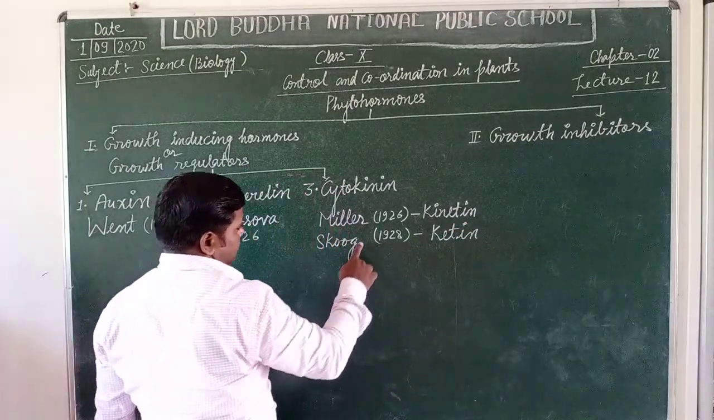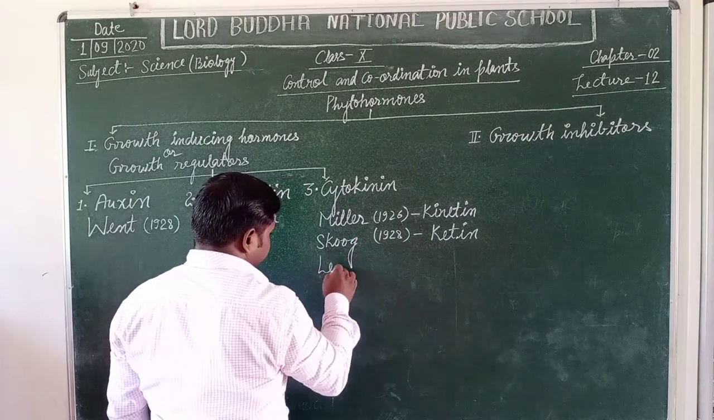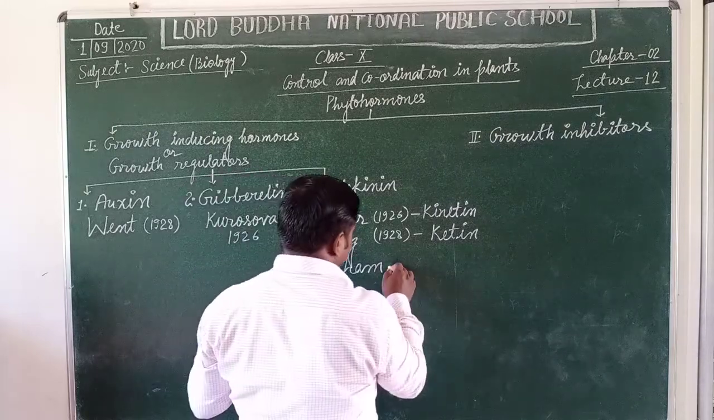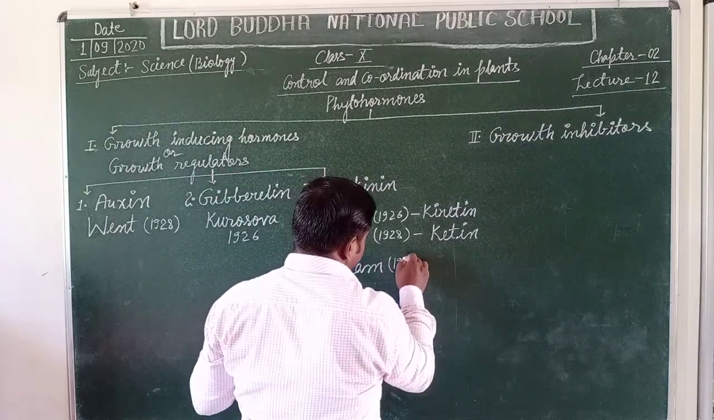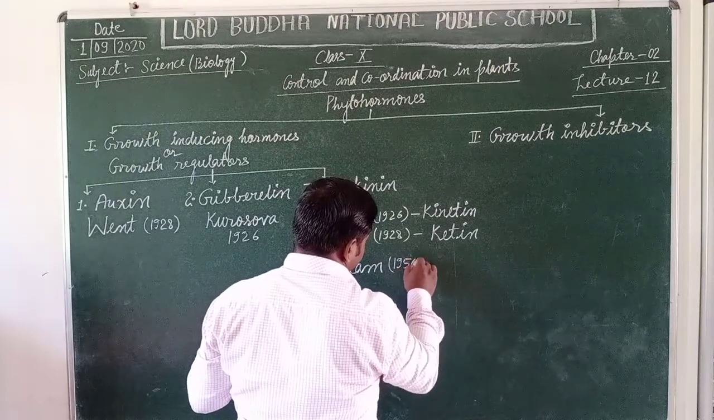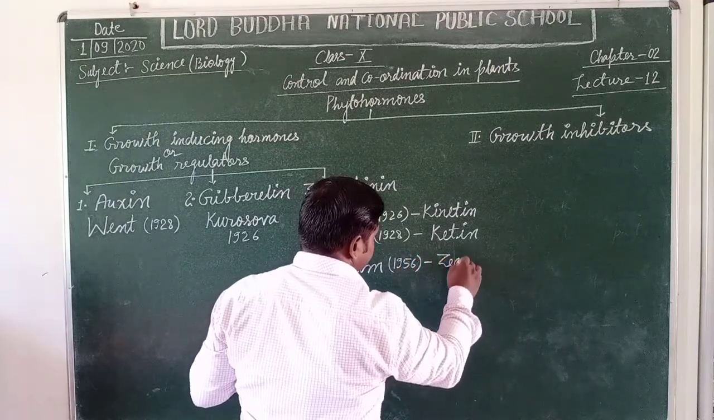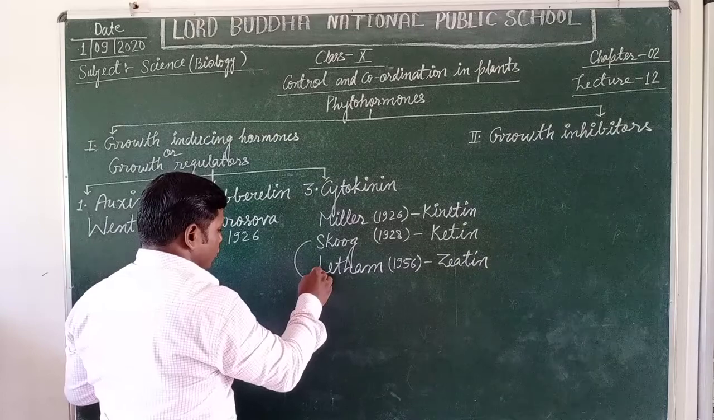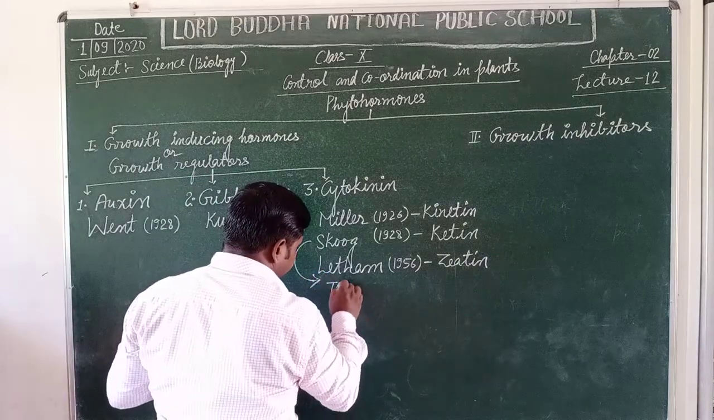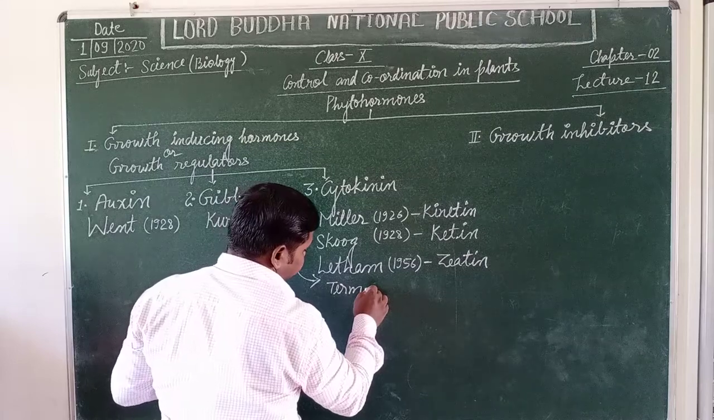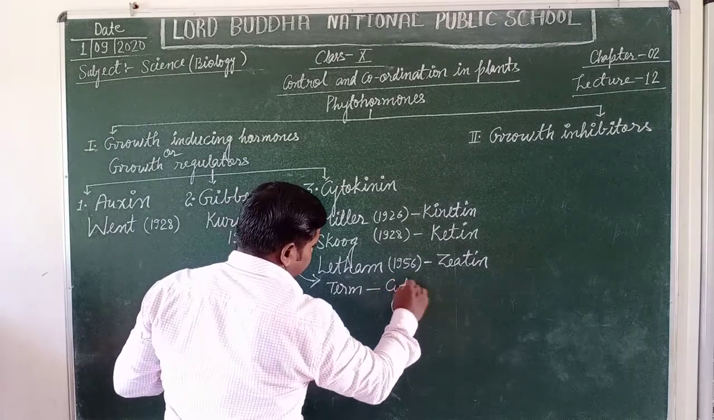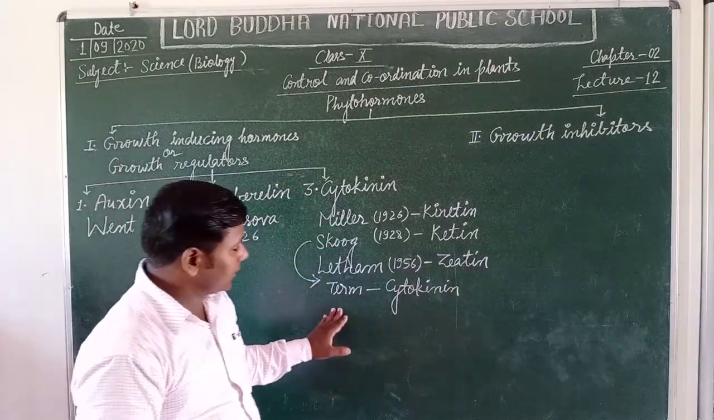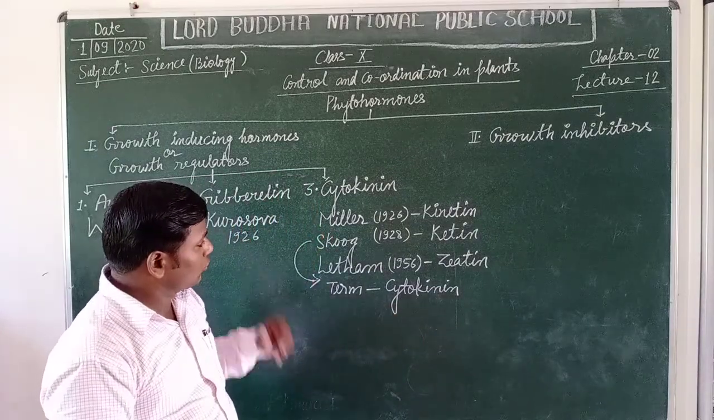The third biologist was Latham, who obtained it from maize in 1956, and he called it zeatin. Further, Skoog gave the term cytokinin. The term cytokinin was coined by Skoog.